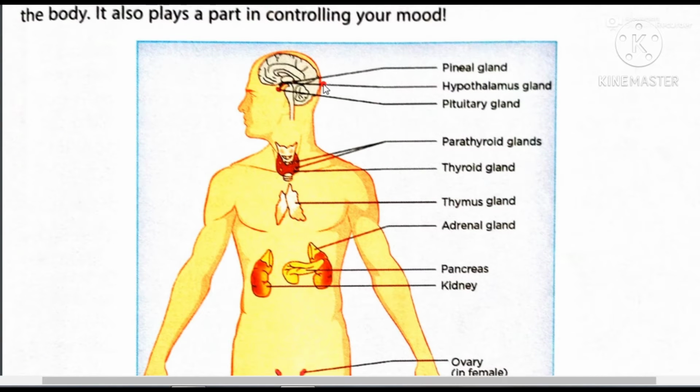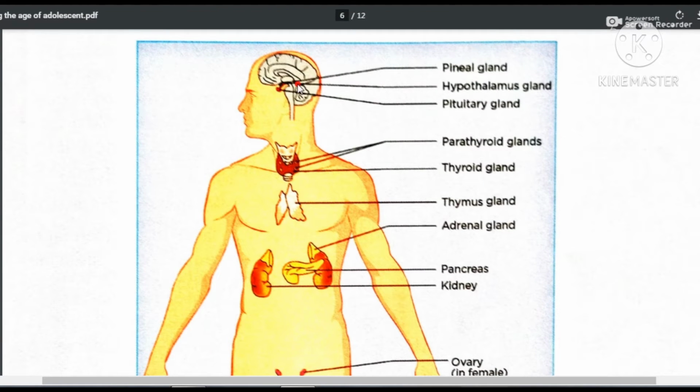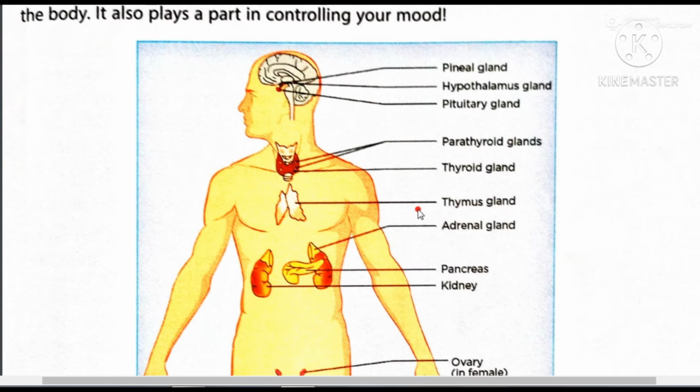You can see here, the pineal gland is also in the brain. Pituitary gland in the brain. Parathyroid and thyroid glands in the throat, you can say neck region. Thymus gland, this one. Adrenal glands just above the kidney. Kidney is not a gland, but it is showing the position of the adrenal gland, which is present just on top of the kidney.